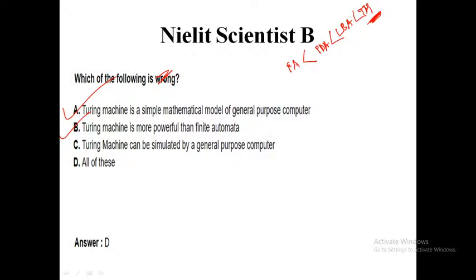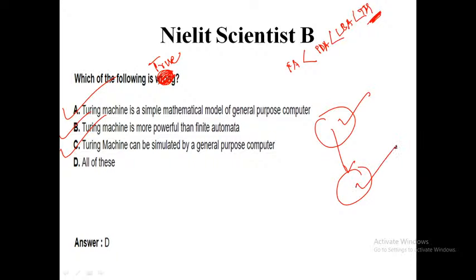Sorry, not wrong. All of the following are true. So there is a mistake, please correct it. Turing machine can be simulated by a general purpose computer. Turing machine is implemented by a general purpose computer. Yes, Turing machine is basically a logical, theoretical concept and it is implemented by a general purpose computer. That's the correct thing. So all of A, B, C are correct. So option D is my correct option. Please correct it: which of the following is true, not wrong.